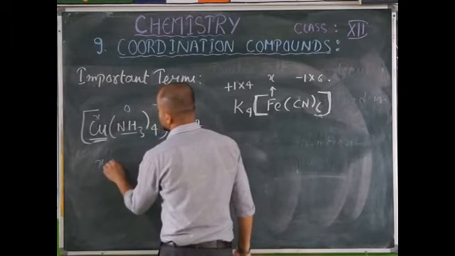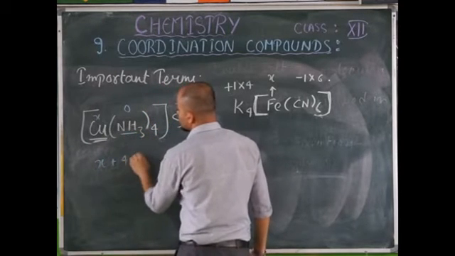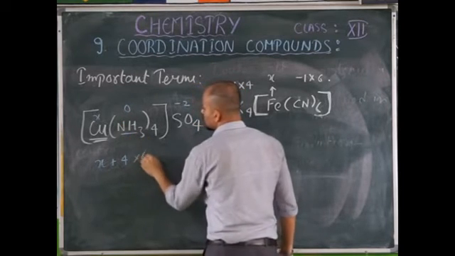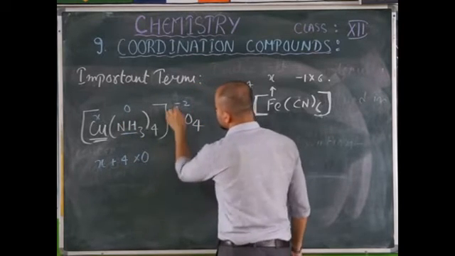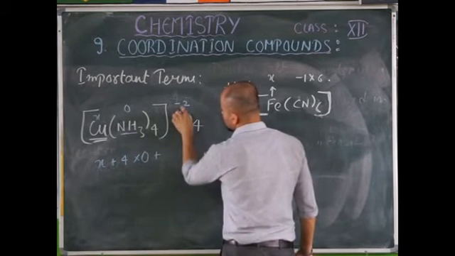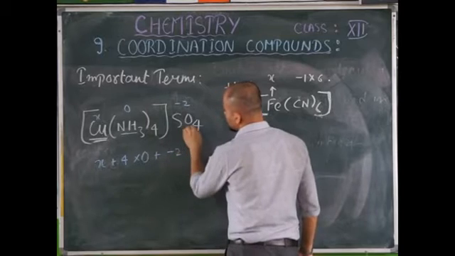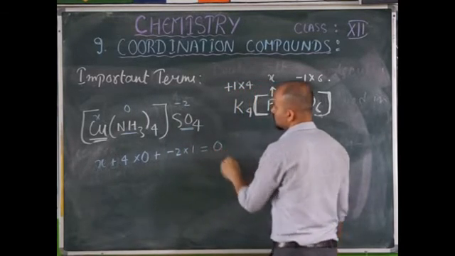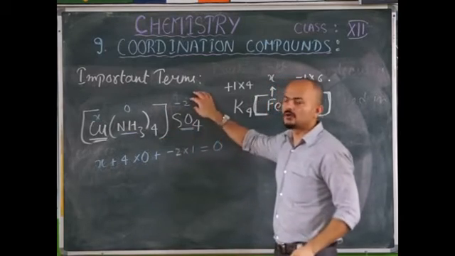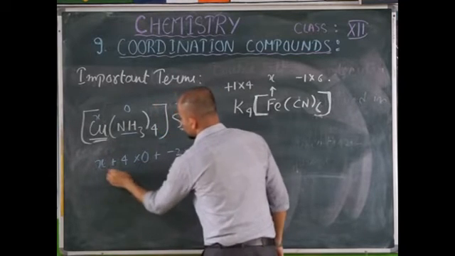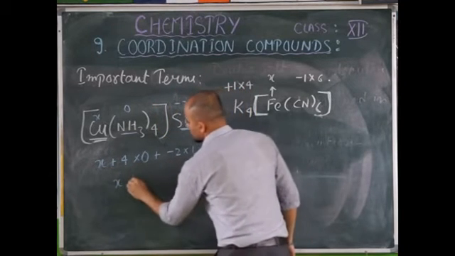So x plus, here 4 molecules are there, but the charge of each NH3 is 0. It is a neutral ligand. And here we have sulfate, which is -2. How many sulfate ions are there? 1, equals 0, because as a whole this is a neutral molecule. Now you can easily get the value of x.